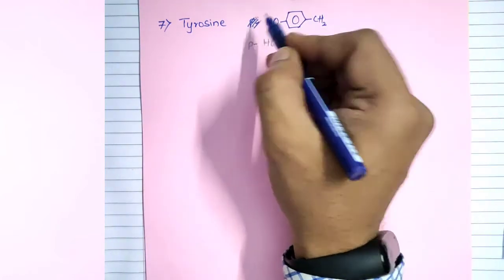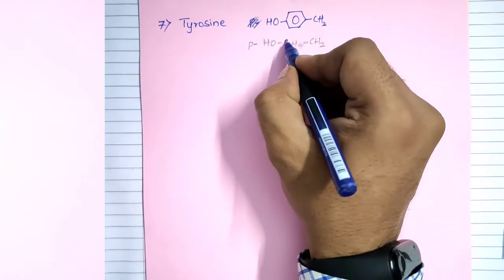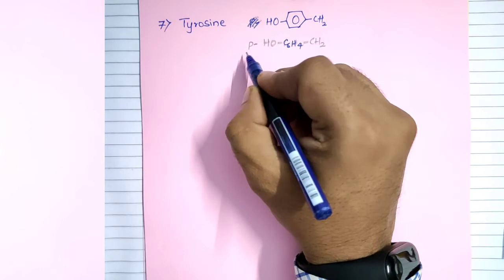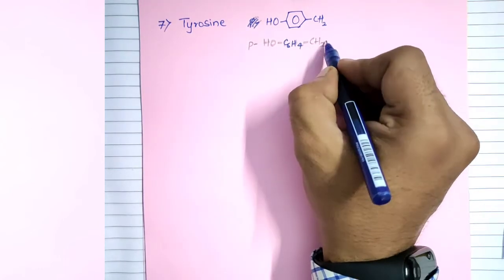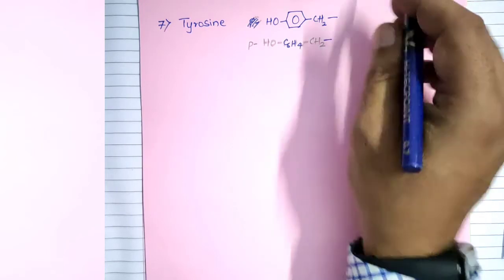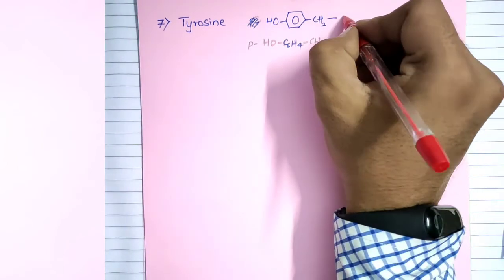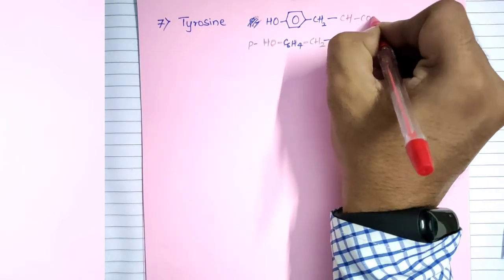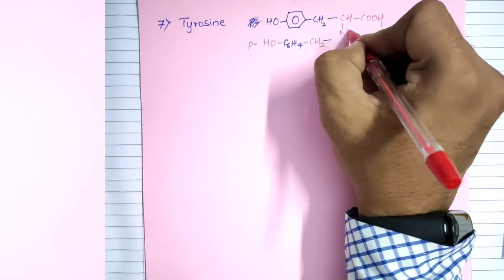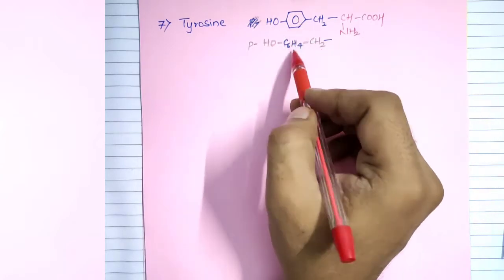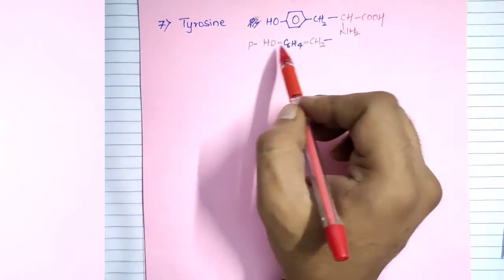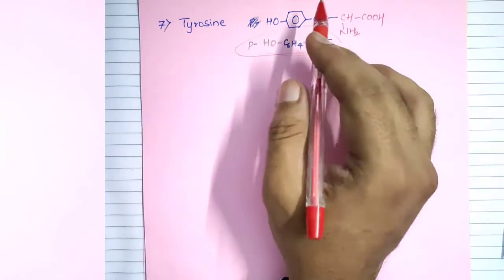And if I write C6H4, then I have to show that OH is at para position, and the rest, that is CH, COOH and NH2. Even I can write NH2 at the bottom. This and this is the same. Here you can attach this CH, COOH and NH2 group. I hope you understand. One and the same.